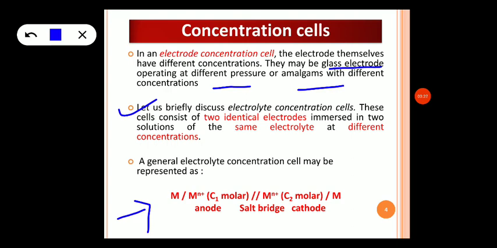We have metal followed by metal ion with concentration C1, which acts as the anode, and the anode and cathode are connected using the salt bridge. A double line represents a salt bridge. Then we have the cathode, metal ion with concentration C2 followed by the metal.